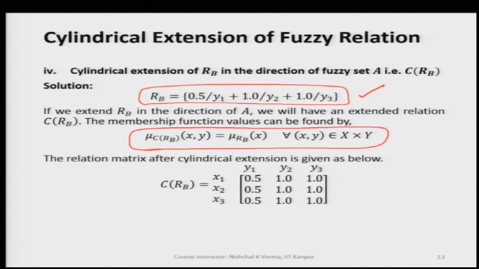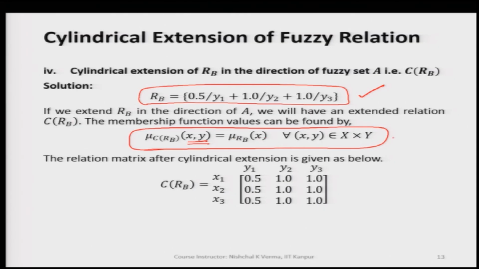Once again, this cylindrically extended fuzzy set will have its membership values corresponding to the original fuzzy set. So, whatever membership value we have here will be dependent on x and y both, but it is going to be equal to the membership value which was in the set that we have taken originally, with x only.